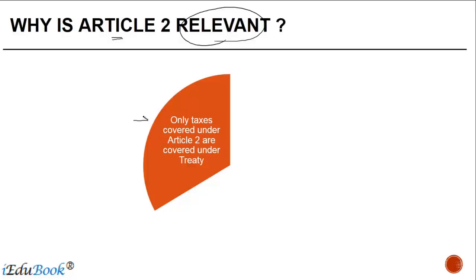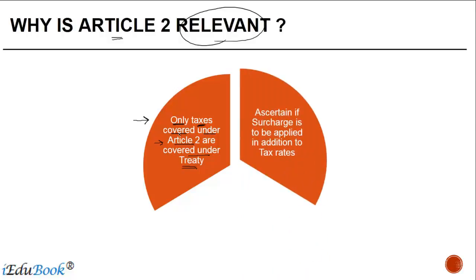The first one is that it is only taxes which are covered under Article 2 which are covered by the treaty. So if a person says, I have been taxed in India and I want to claim a credit for the tax that I have paid in India in the US, right? He is going to get a credit only for taxes which are paid in India and are covered by Article 2 of the India-US Treaty. If the tax that he has paid in India is not covered by Article 2, then he cannot claim a credit for that under the India-USA Double Taxation Avoidance Agreement.